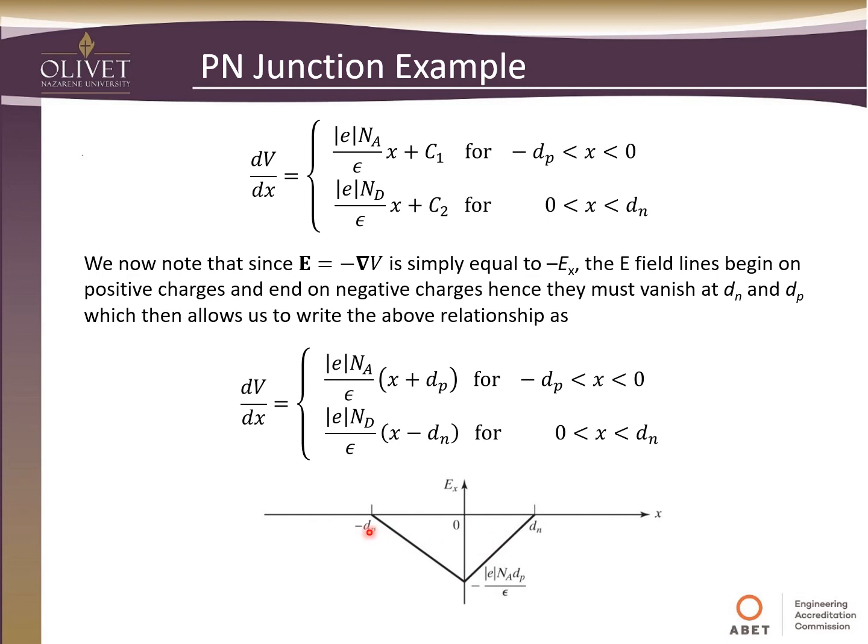If we were to graph that, we can see at dp and dn our E field has to be equal to 0, and at this barrier they have to equal each other. We are expecting straight lines because we just have this x variable here, right? So we'll have a straight line down to here and a straight line to bring us back up to 0. You have to think about this logically to decipher what these constants of integration are. You have to have a little understanding of what's happening and what our constraints are.